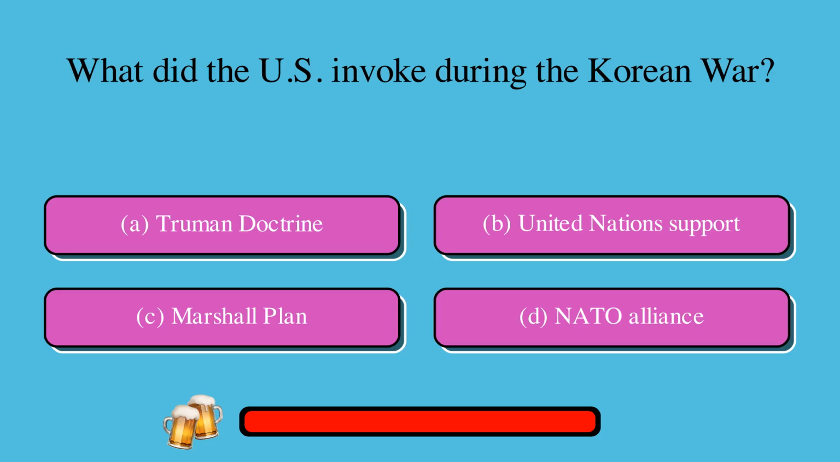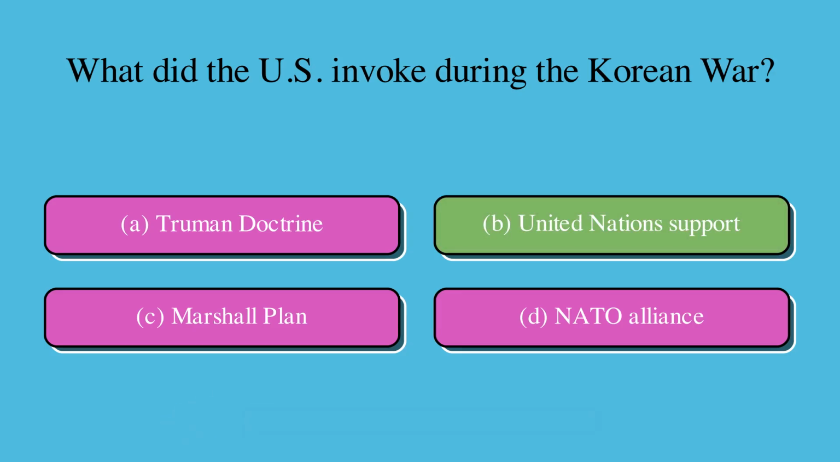What did the U.S. invoke during the Korean War? A. Truman Doctrine, or B. United Nations support, or C. Marshall Plan, or D. NATO alliance? The correct answer is B. United Nations support.